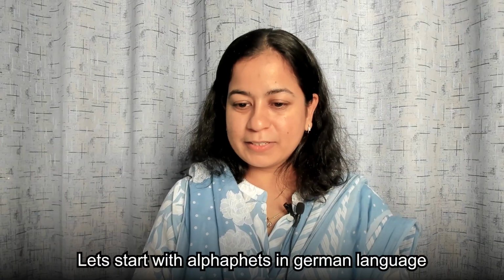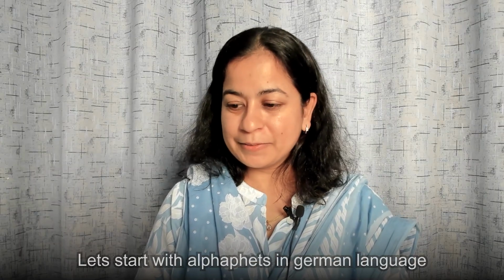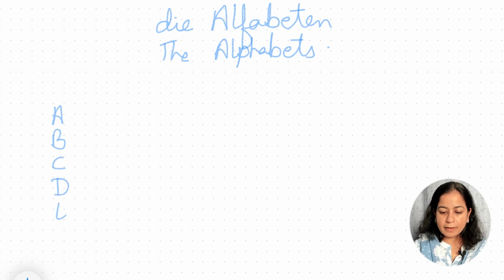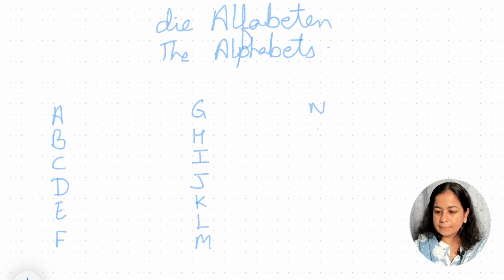So let's start with alphabets in the German language. In English we have 26 alphabets, but in German we have 30 alphabets. Same 26 alphabets plus 4 more. While writing we use the same A, B, C, D, but while pronouncing, the sounds are different.